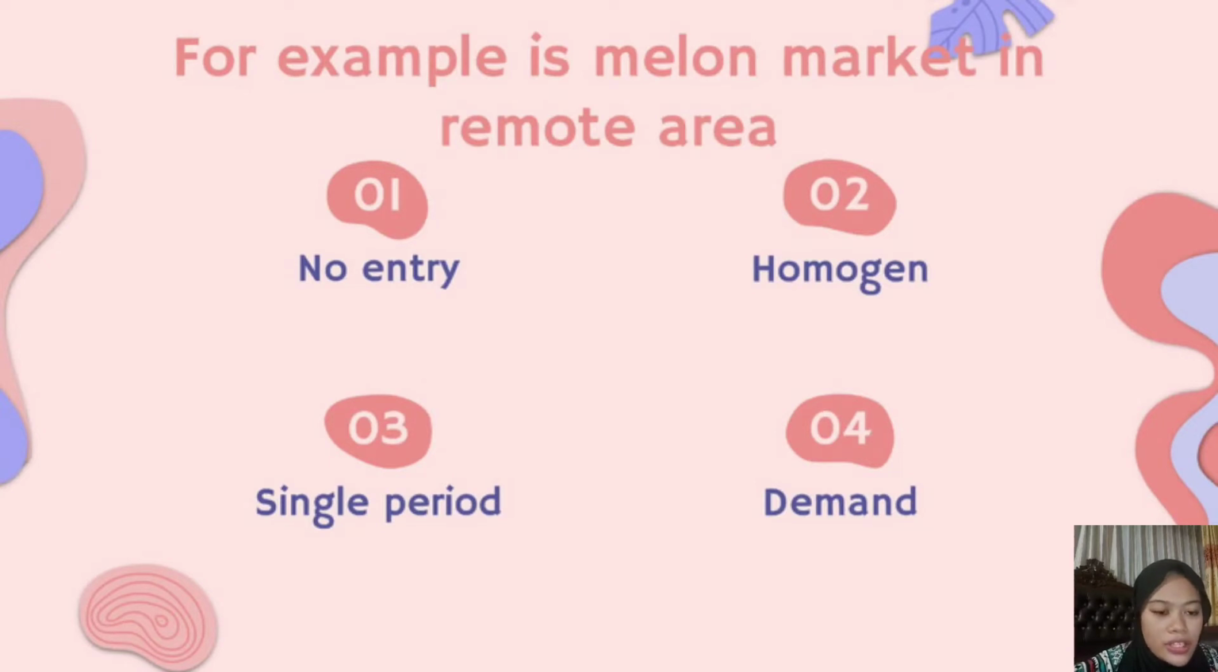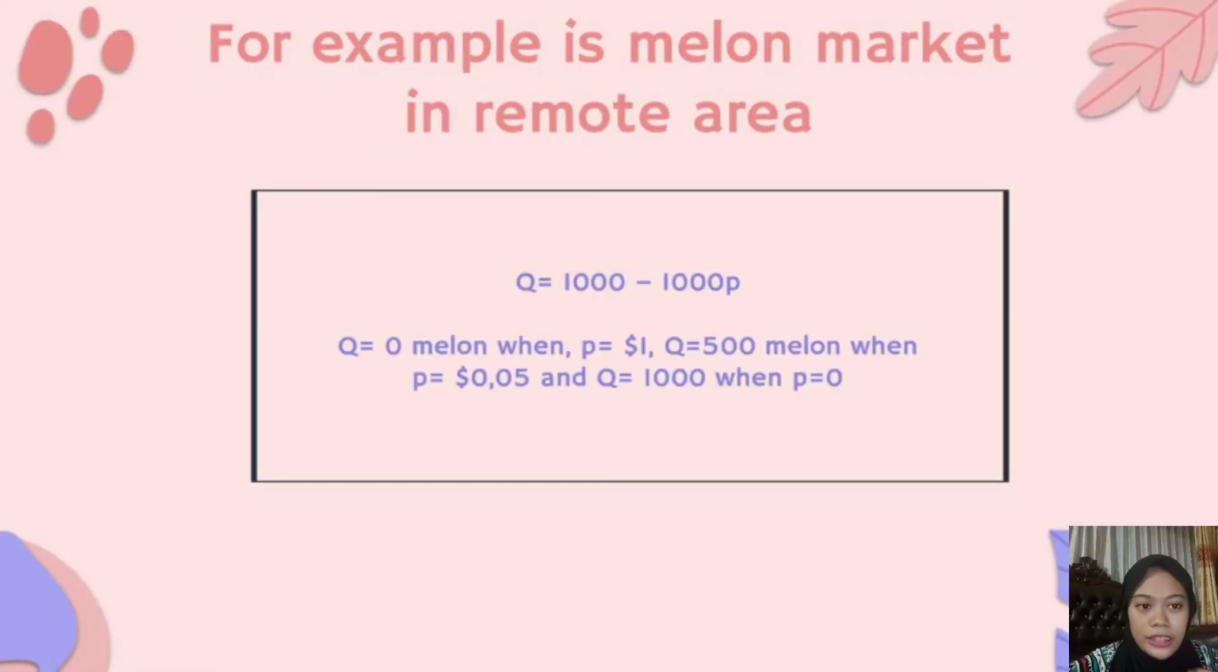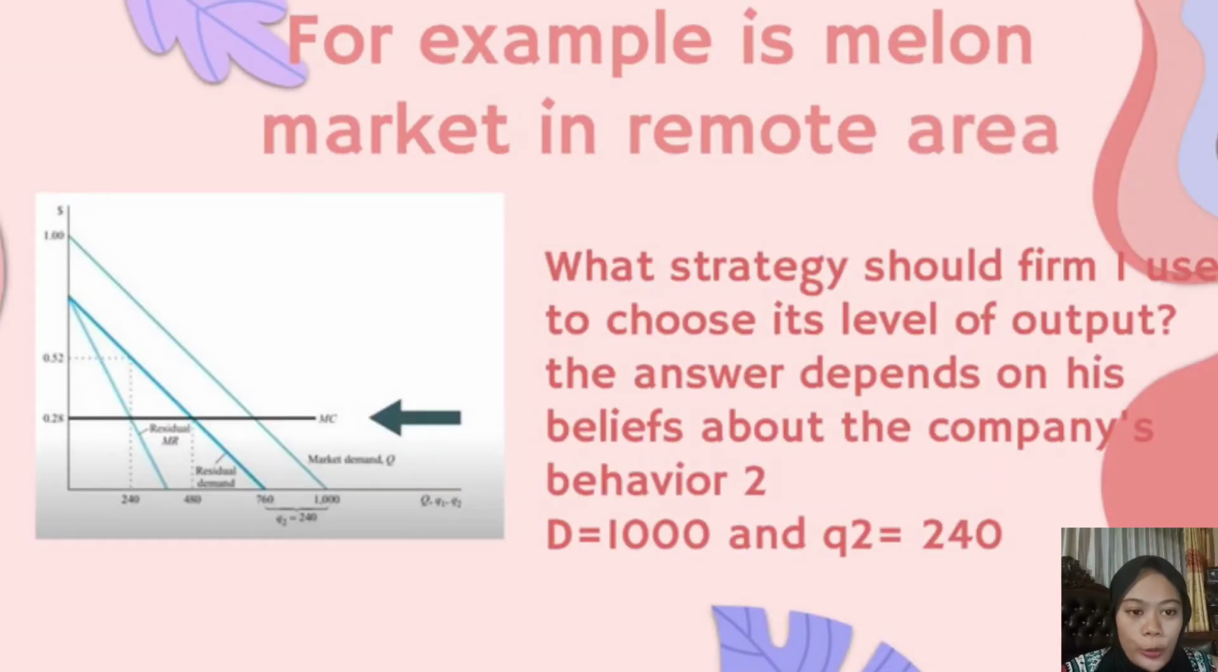Then there is the demand, namely the market demand curve. Suppose Q equals 0 melons when the price equals $1, and Q equals 500 when the price is $0.5 and Q equals 1000 when the price is 0. On cost, every company has a constant marginal cost of 28 cents per melon and there is no fixed cost, so the average cost is also 28 cents. Each can produce sufficient output to meet all market demand, as shown in the picture.